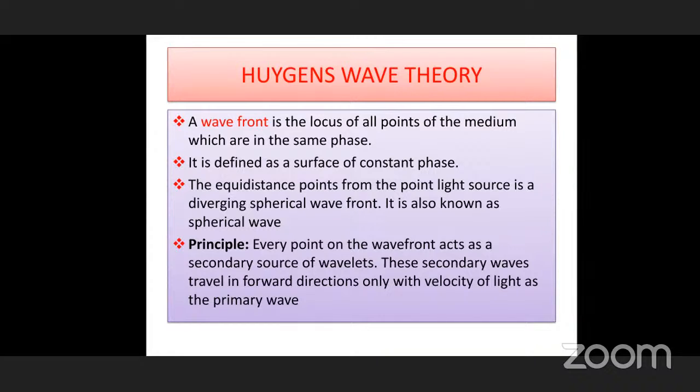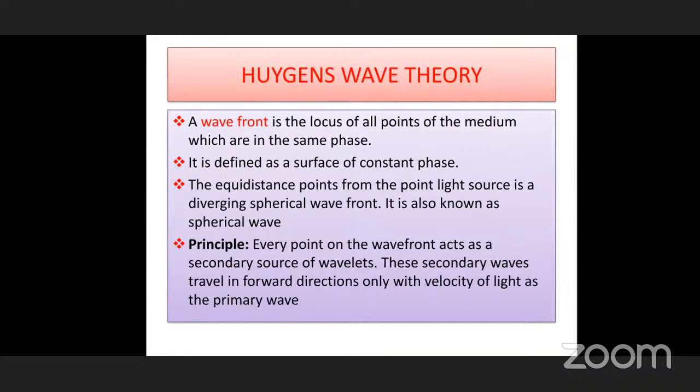He explained that every point on this sphere, this light sphere, a spherical wavefront, whatever point you consider, acts as a source of another wavefront.